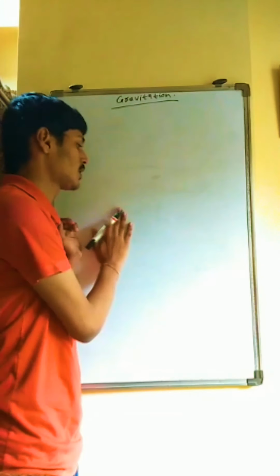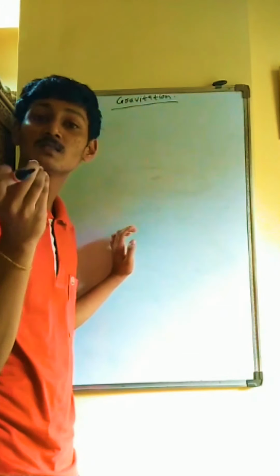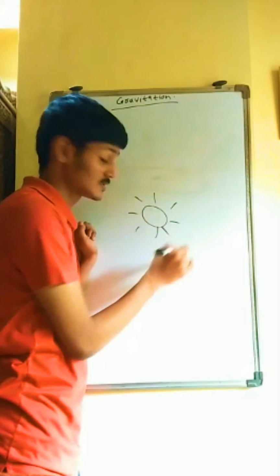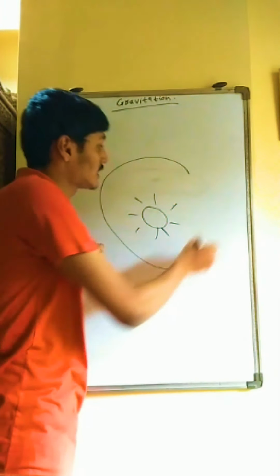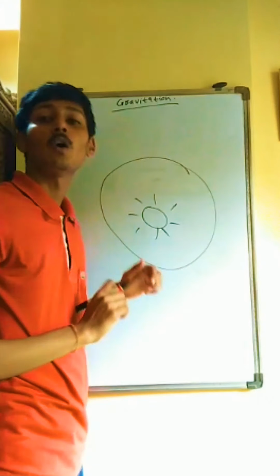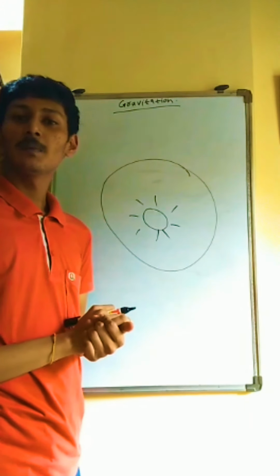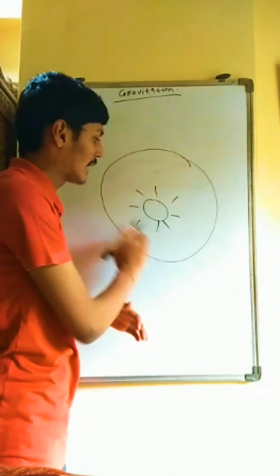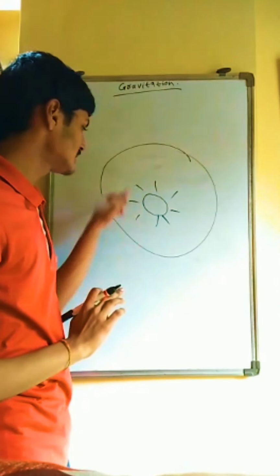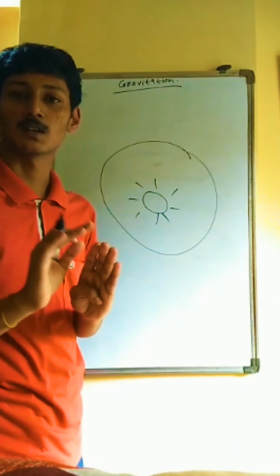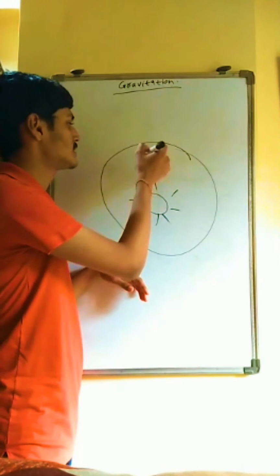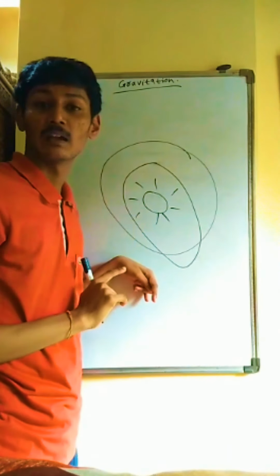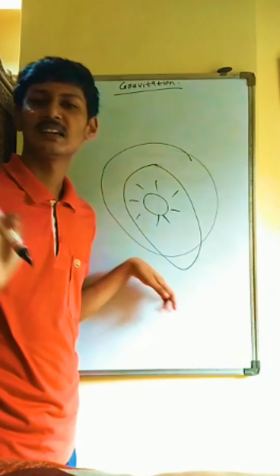Now, the first Kepler law is the very basic thing which we studied in the beginning. The sun is in the center of the universe and all the planets revolve around it in elliptical orbits. Now, what are elliptical orbits? Orbits which are not circular. Here, I have drawn a picture on a board. You can see that this is a circle-like object. But if we see elliptical orbits, it goes like this. It is actually in the shape of an egg. So these kinds of orbits are called elliptical orbits.